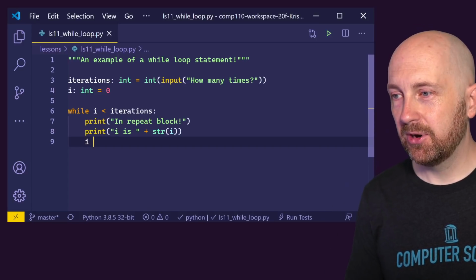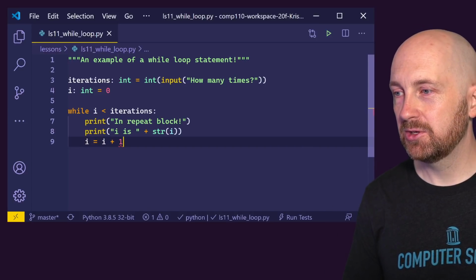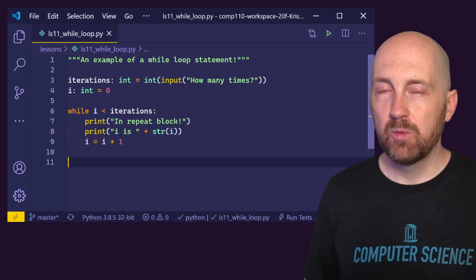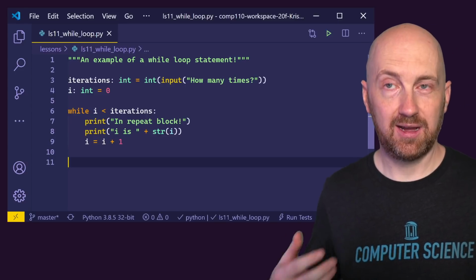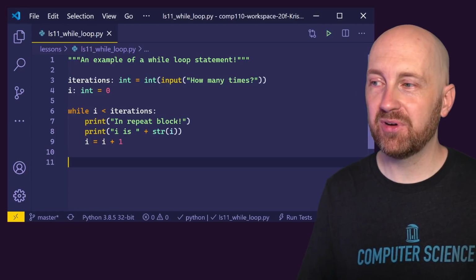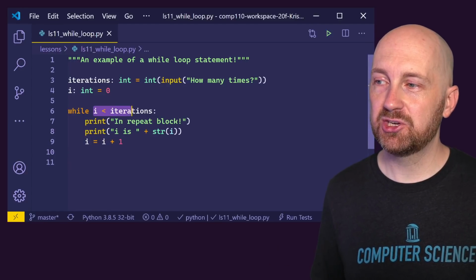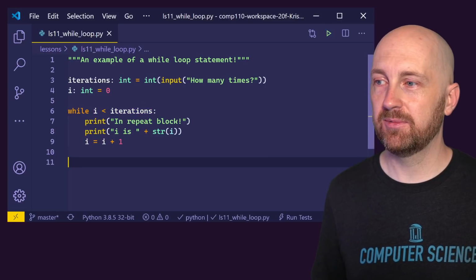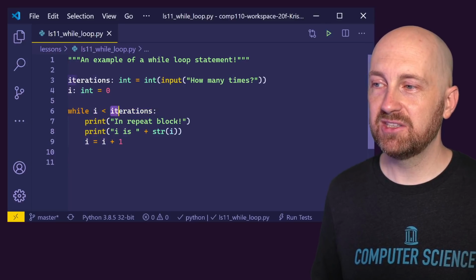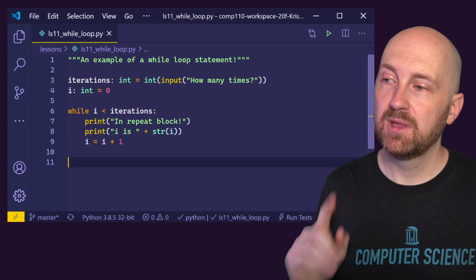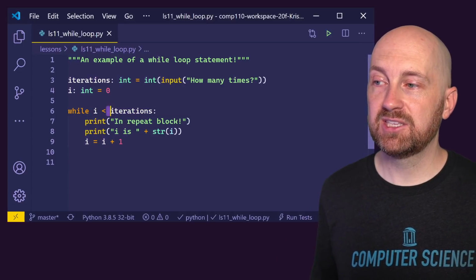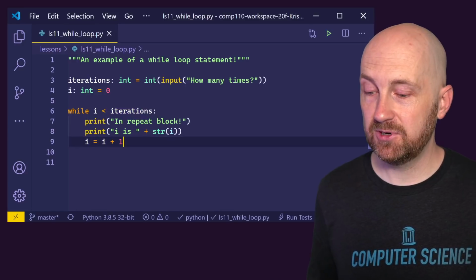And now we're going to do the part that brings us closer and closer to our goal. Right? We're going to increment i. And notice we're iterating on i. Right? We're making forward progress towards this condition being false in the future, right? So we can imagine this if iterations was 1, right? If we said just loop 1 time, then 0 less than 1 is true. That happens the first time, right?